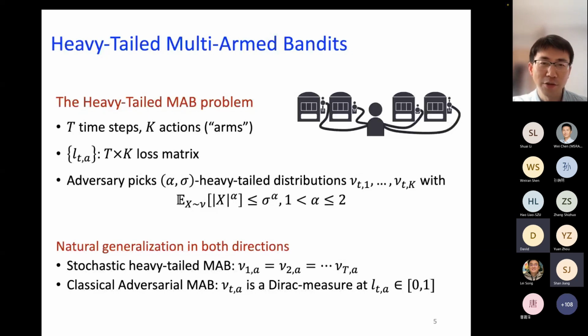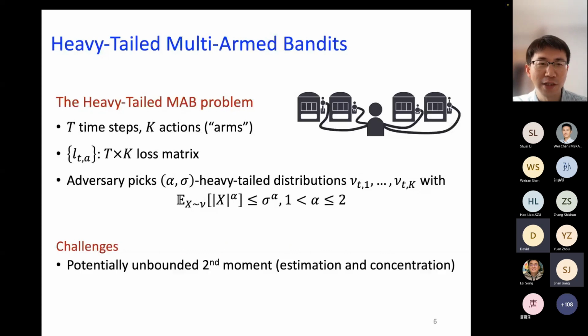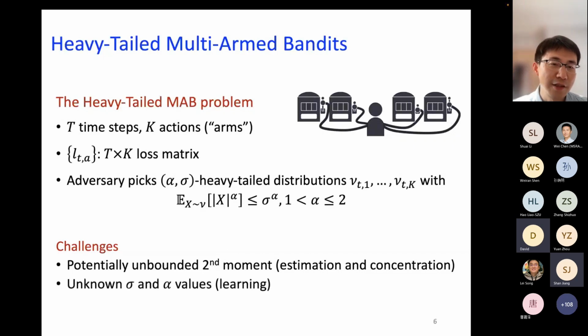Let's take a look at some of the challenges. First of all, as I said, depending on the value of alpha, we could have a potentially unbounded second moment. For those of us who are familiar with the multi-armed bandit literature, we know that this is going to cause some problems for the estimation of the loss, as well as for deriving some of the nice concentration results for bounding the regret. And the second is these alpha and sigma values. When they're unknown, it's also very challenging, because somehow we need to figure out a way to adapt to those values or learn those values. So these are the issues we're facing.